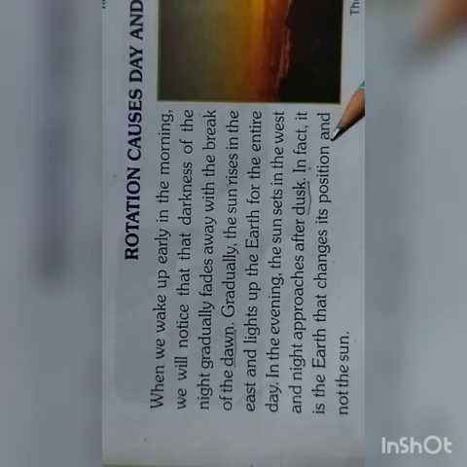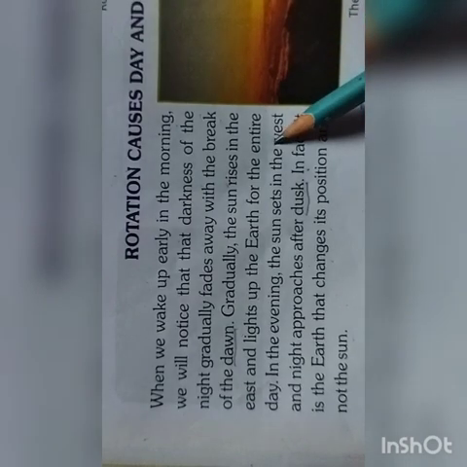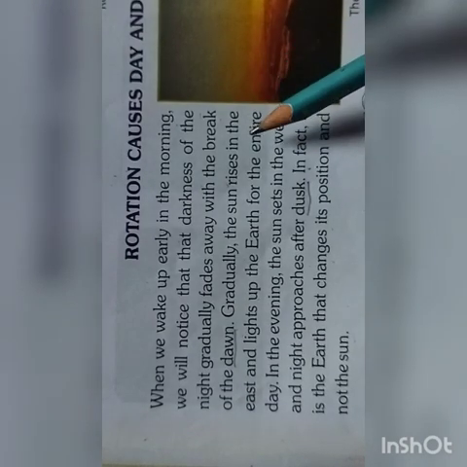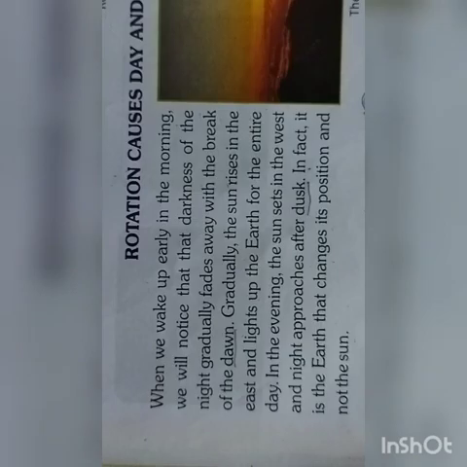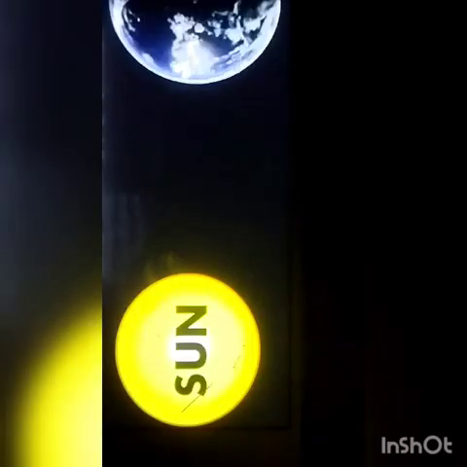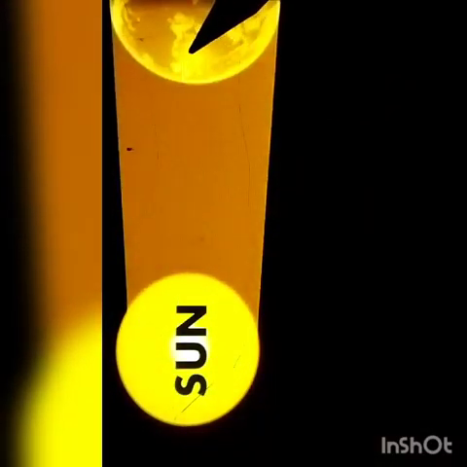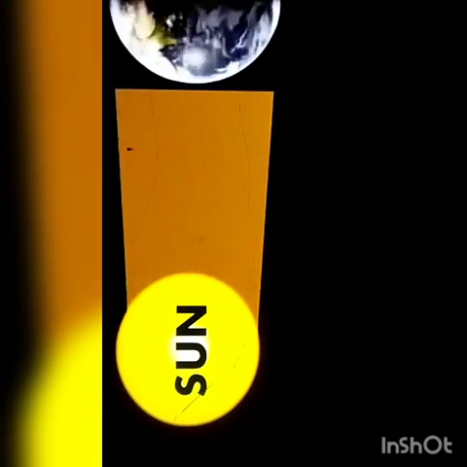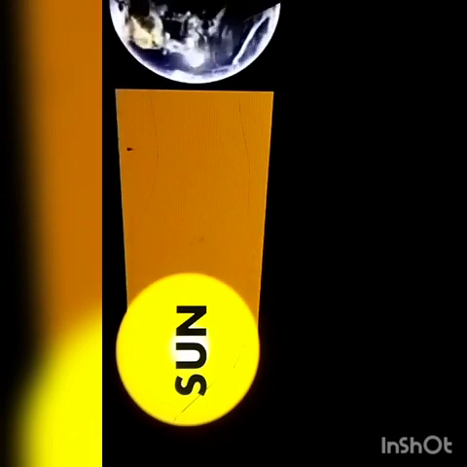The earth rotates on its tilted axis, causes day and night. Due to the spherical shape of the earth, only half of it gets light from the sun at a time.